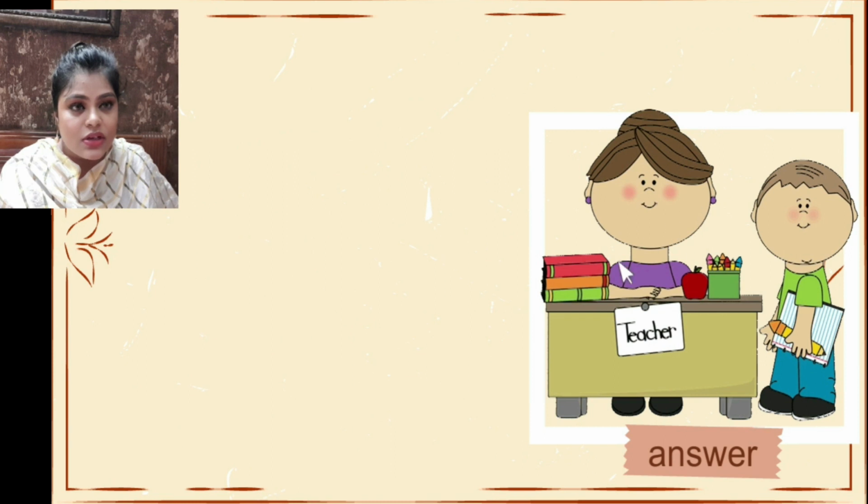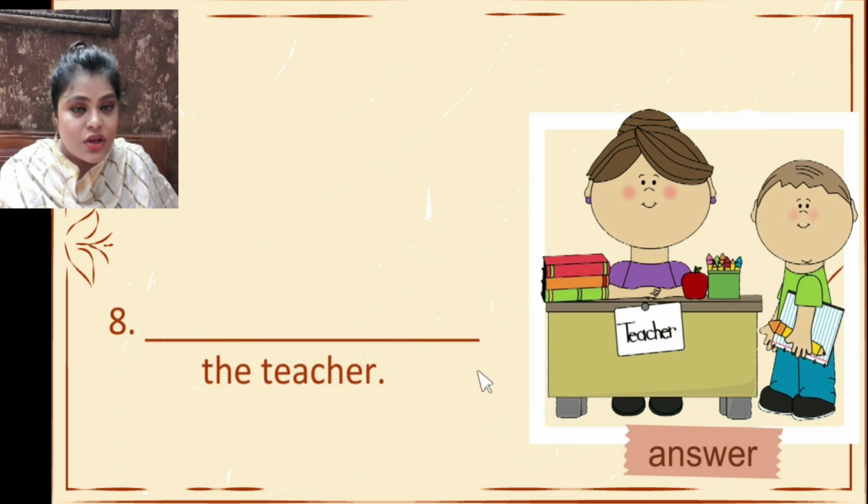Okay, now teacher is there. The word is answer. Teacher is there, student is there. Now what is the word here? Answer. Okay, let's see the sentence. Dash the teacher. So what is he going to do?